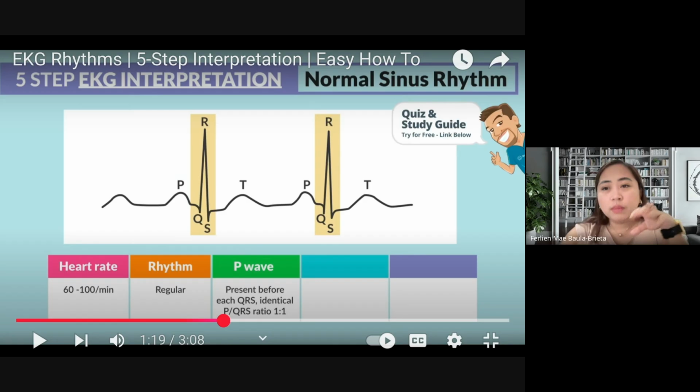Very close but approximately the same, there might be a fast rhythm. Then very far from each other and consistent, both very far from each other, that is called sinus bradycardia. A while ago, I mentioned sinus bradycardia. Again, let's go back.